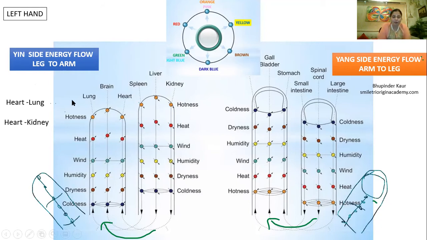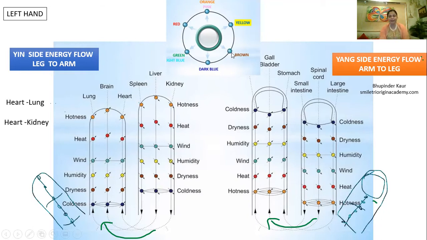In this case also, when you have the idea of structural and functional, then you know that structurally heart is here, and in this area lung is sitting, so heart is making axis with the lung meridian.